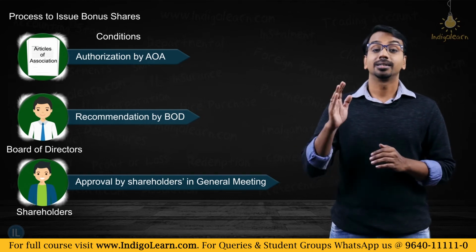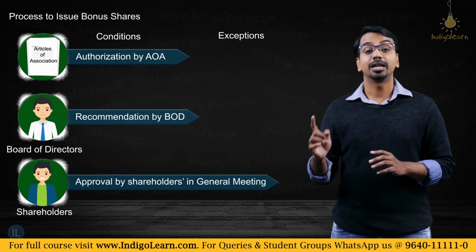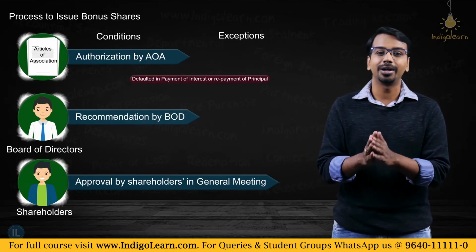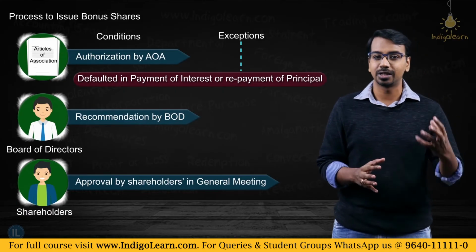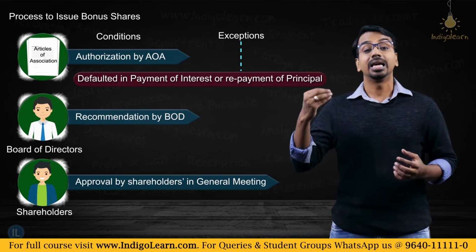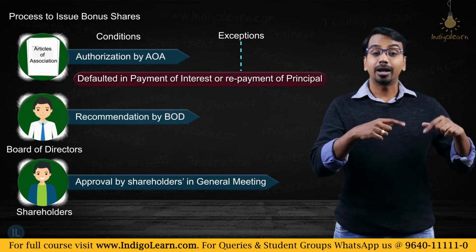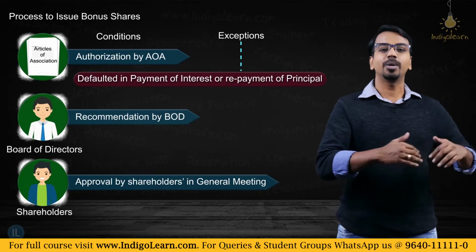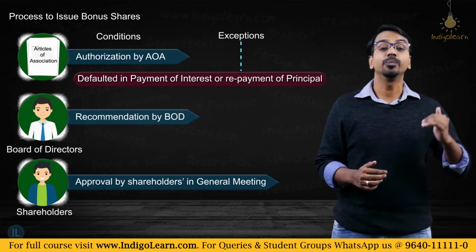Apart from these, the company must also satisfy certain conditions. The first condition is it must not have defaulted in payment of interest or in repayment of principal in respect of certain fixed deposits or any other debt securities issued by it. Now, what does this mean? If a company has issued some debt securities, let's say it has issued debentures, and on that if it has defaulted in payment of interest, then in such a case that company cannot issue bonus share.